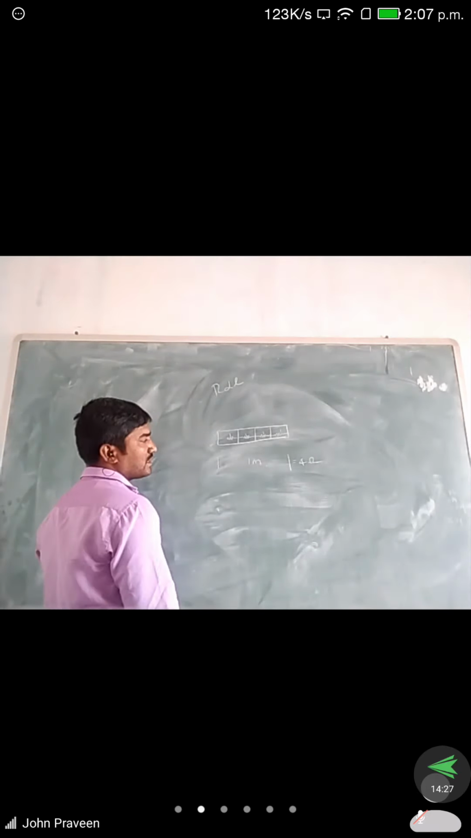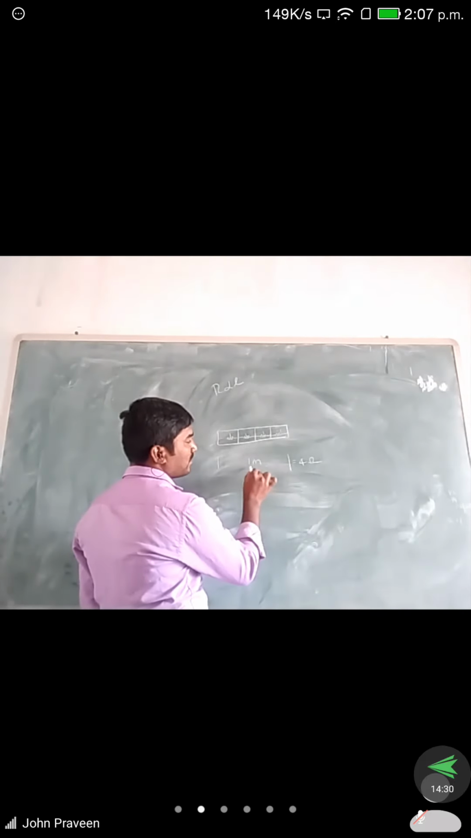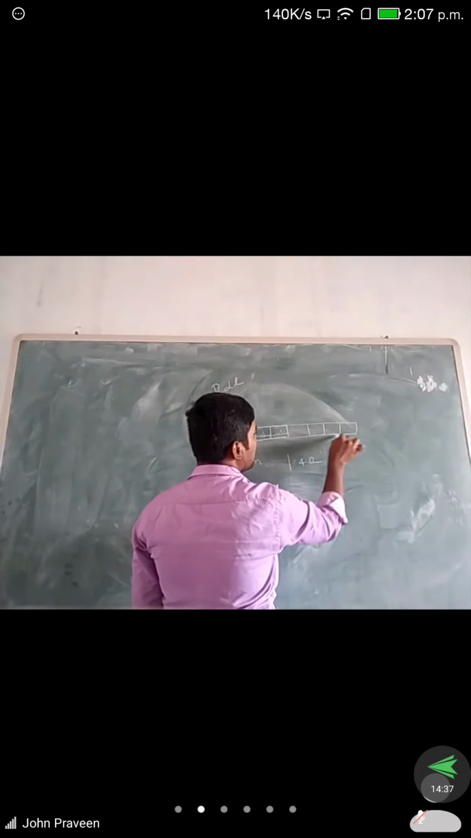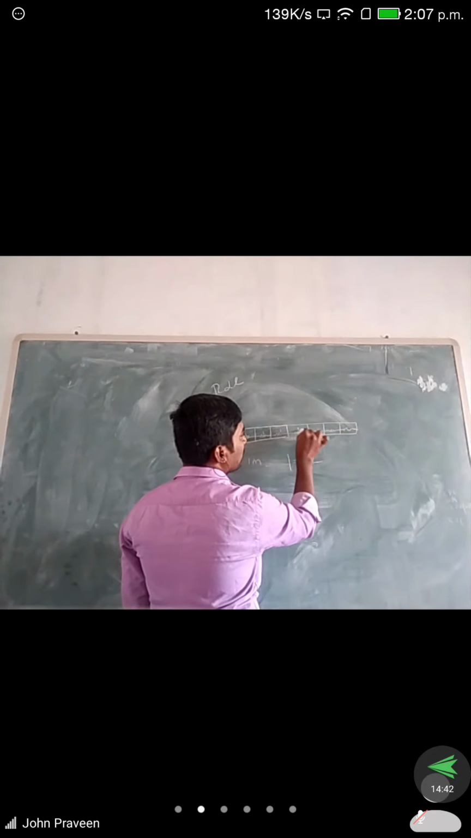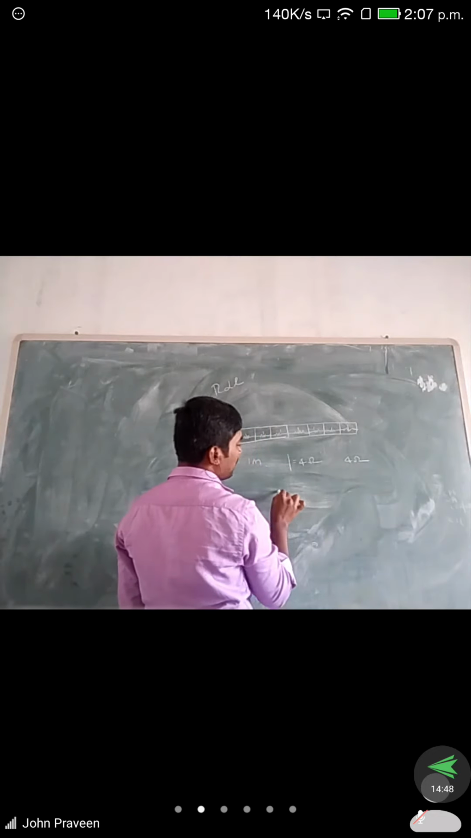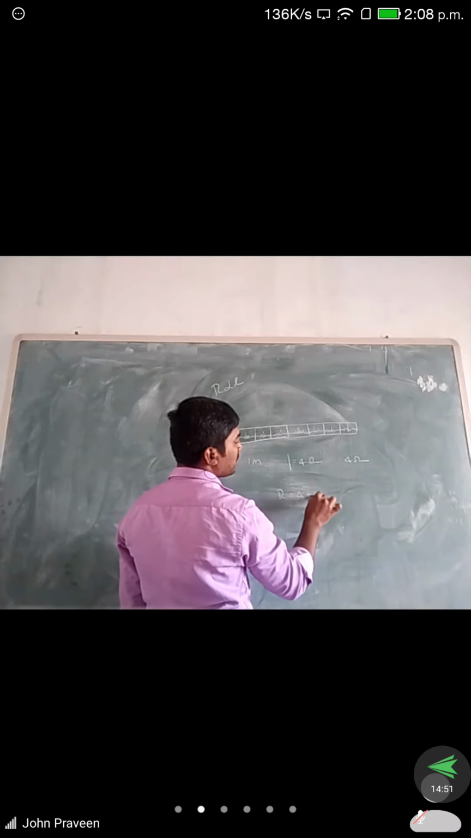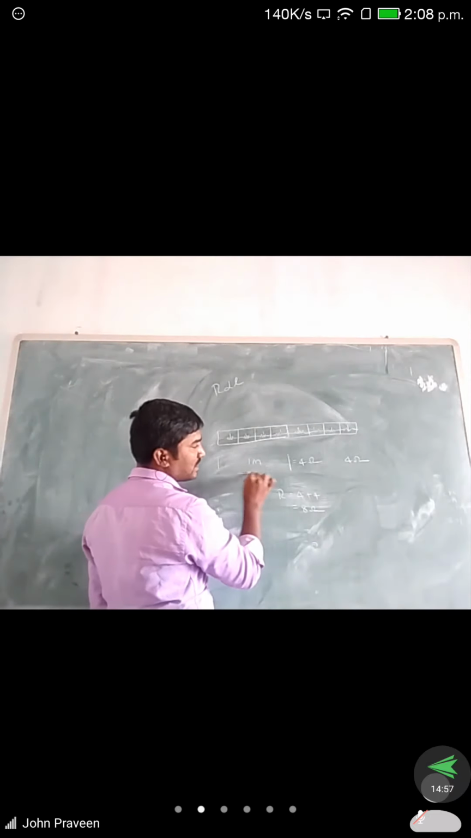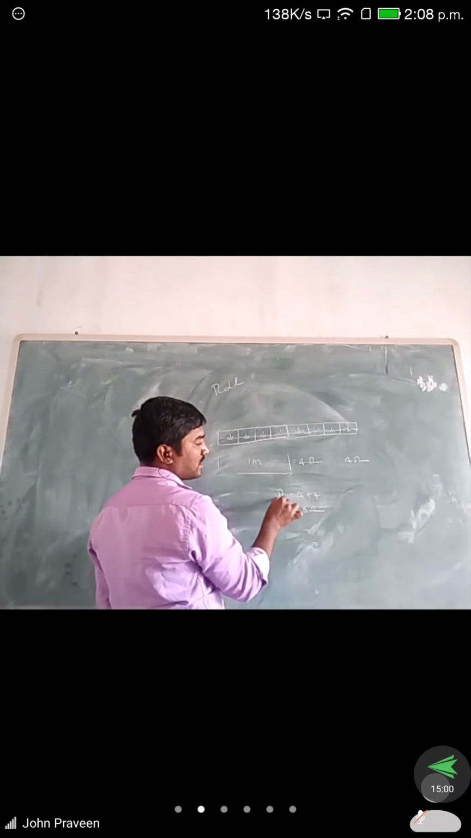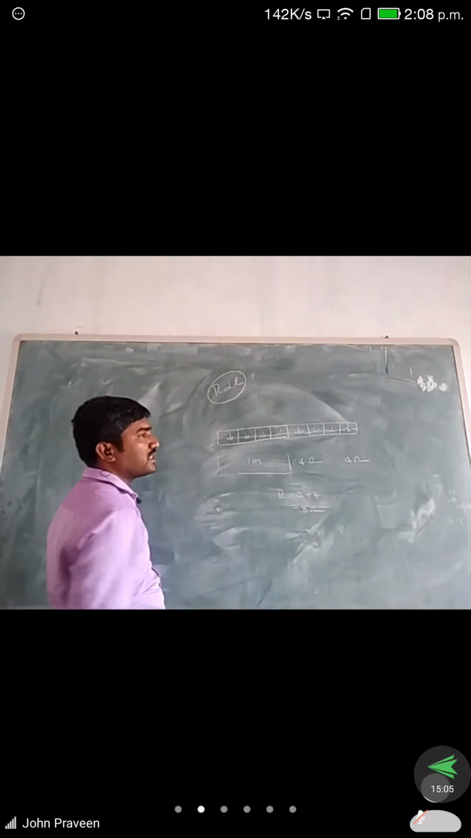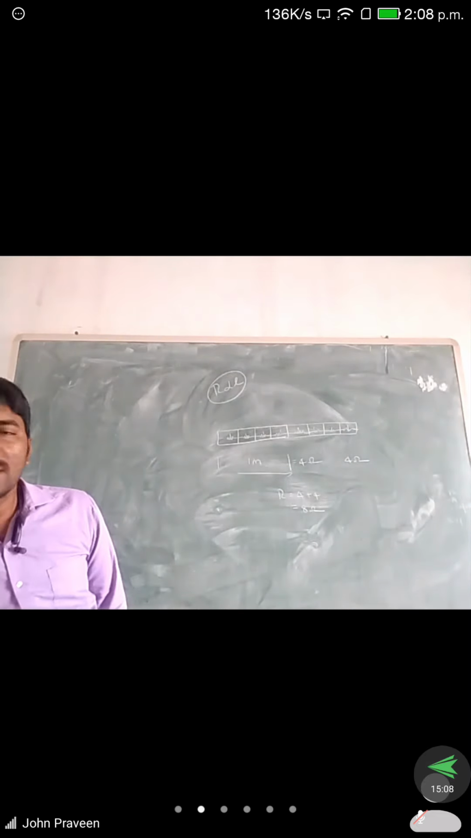Then again we increase the length from 1 meter to 2 meters. From here to here it increases by another 1 meter, so again 4 resistances are offered, 1, 1, 1, 1, so totally 4 ohm. Finally the total resistance R is equal to 4 plus 4, that implies 8 ohms. That means when the length increases, automatically the resistance value also increases. That is the primary relationship.